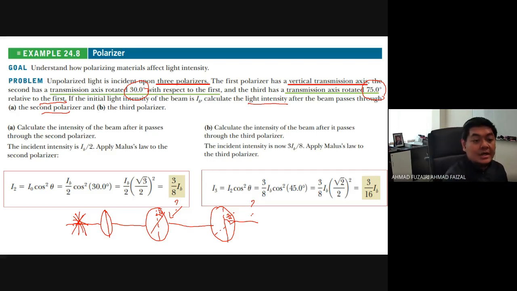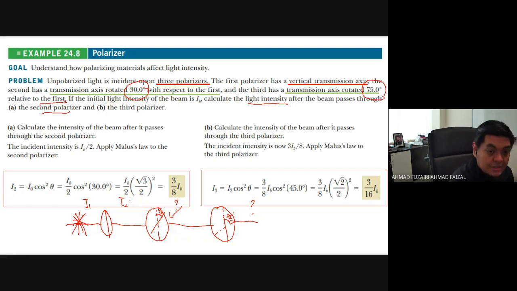Yes. So kita start dulu dengan I2. Kita bayangkan yang I yang pertama sekali ialah katalah I. So dekat sini ialah I2. Contoh, I0 cos square theta. Tapi tadi kita cakap I2 ini dekat sini dia straight away pergi kepada I2 kan.